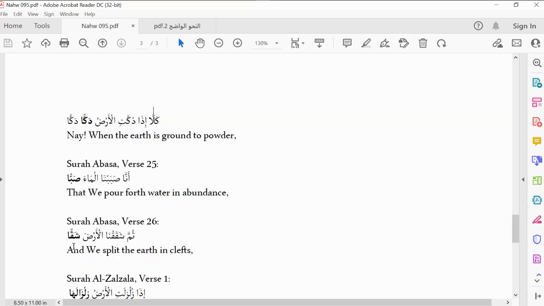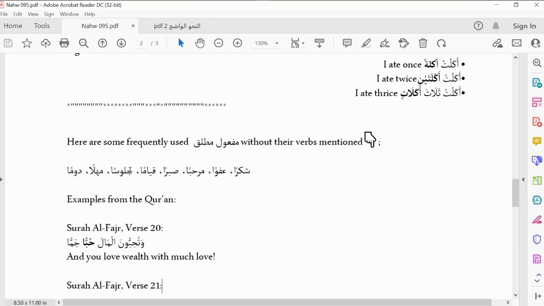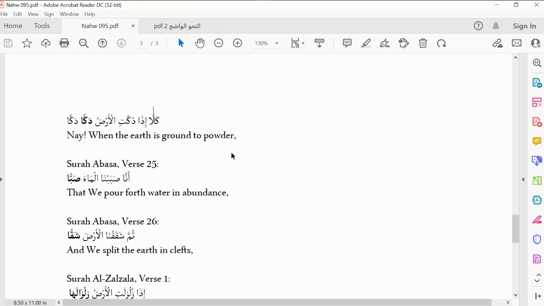Another example, let's quickly look at it. Allah said, "Kalla iza dukkatil ardu dakkan dakka." Dukkat is a majhul verb, fi'l mabniy lil majhul, a passive form.